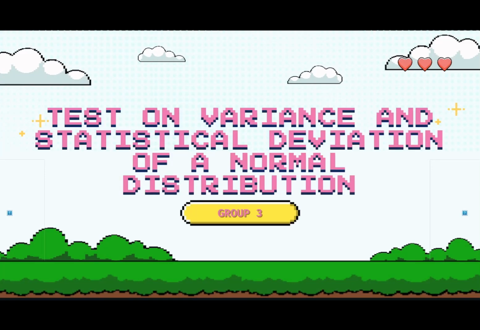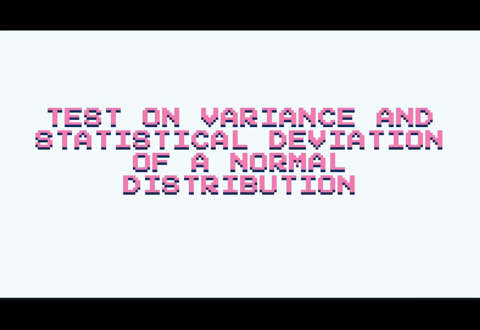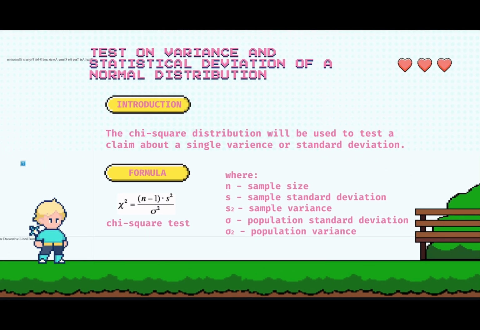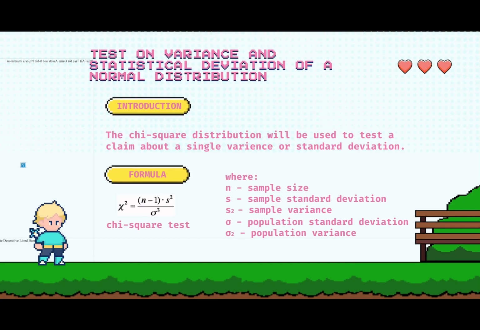Test on variance and statistical deviation of a normal distribution. Chi-square distribution will be used to test a claim about a single variance or standard deviation. The formula for chi-square test is sample size minus 1 times the sample variance all over the population variance.